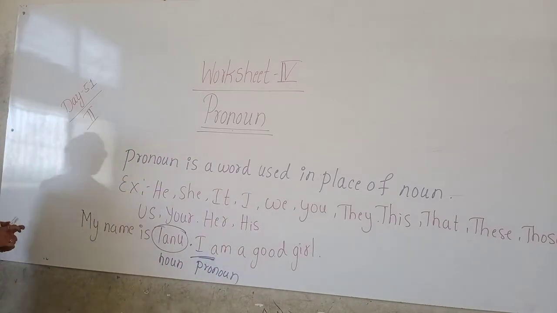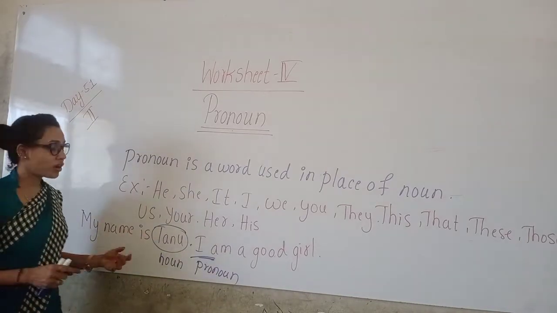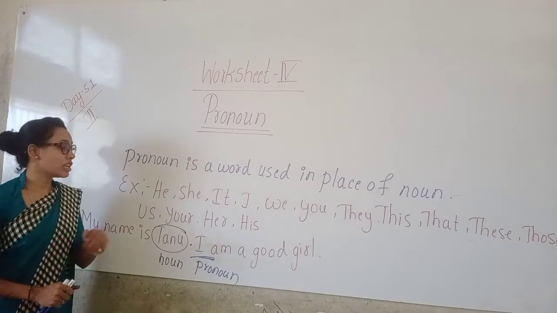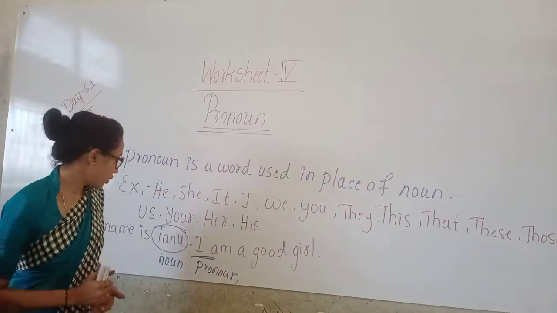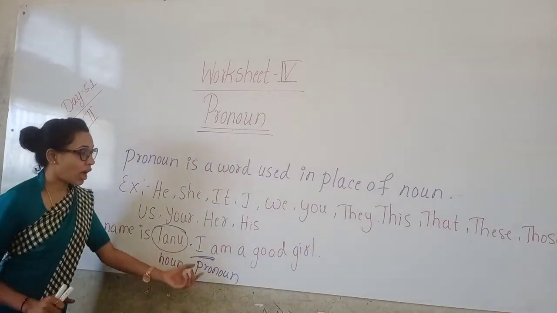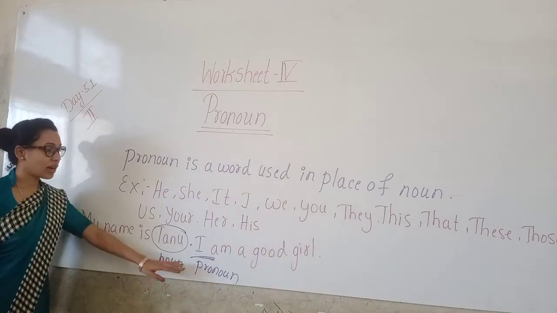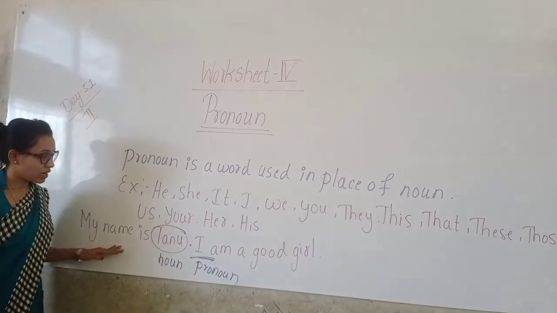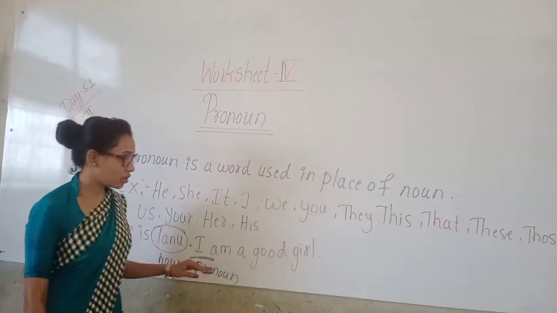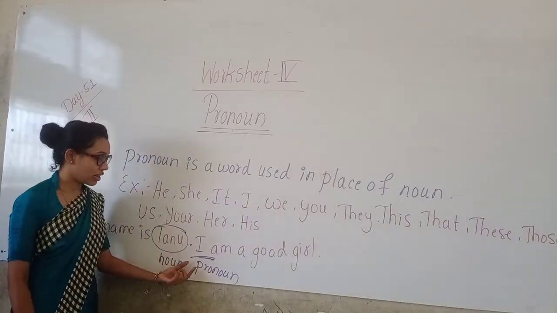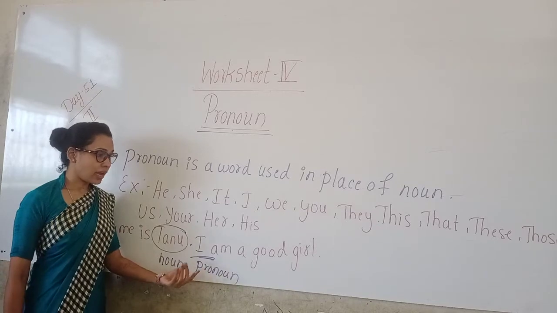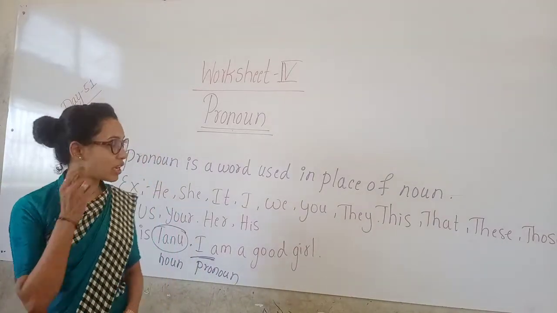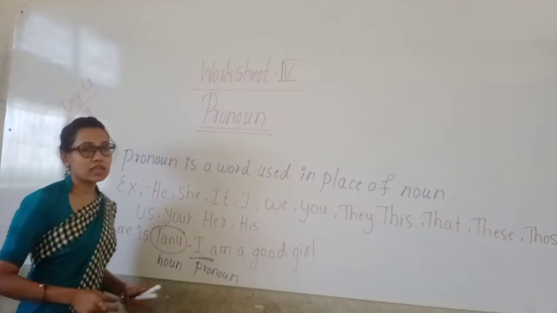Instead of writing the naming word often in a sentence, we can use pronouns in place of nouns. My name is Tanu. I am a good girl. If we write "Tanu is a good girl", instead of Tanu we can take I here: I am a good girl. Like this we can use pronouns in sentences.